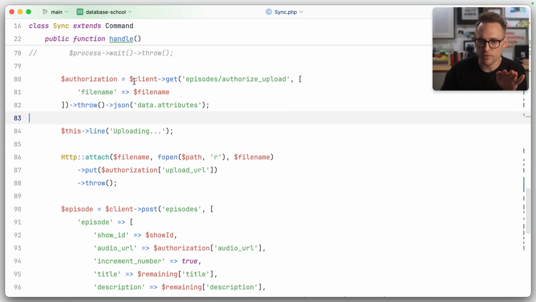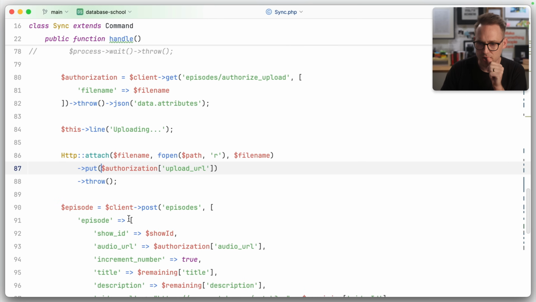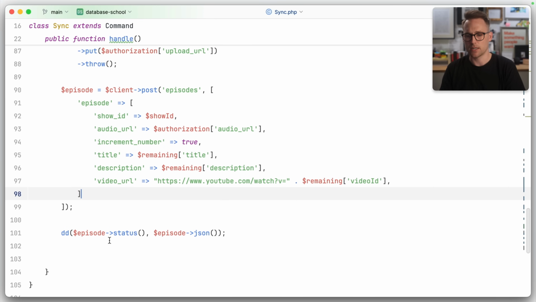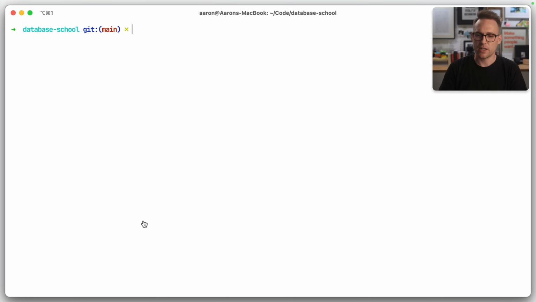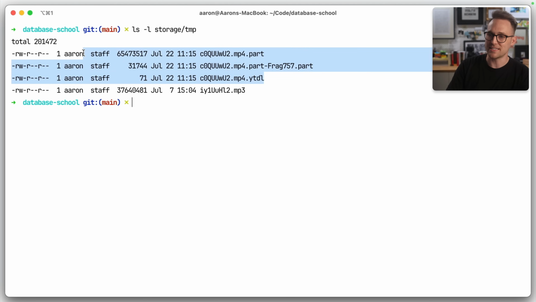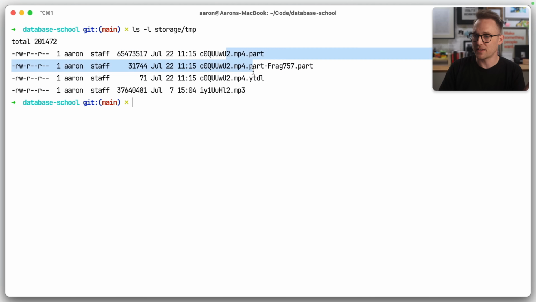Okay, so we'll know if we make it past the authorization, upload it, and then once it's safely stored at audio URL, we can create a new episode with the show ID, the audio URL, the title, the description, and the video URL. Here we go, my friends. Now remember, this is why we put it in a temp folder, because yt-dlp left some stuff behind. Frankly, that's probably my fault. And we can delete that later with our cleanup script.